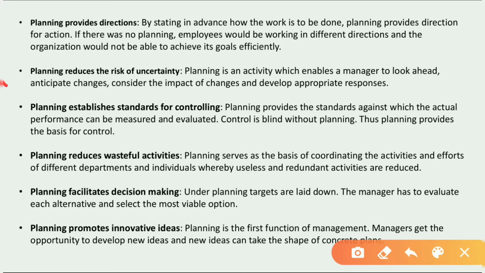Now, moving to the next point, planning reduces the risk of uncertainty. We have studied uncertainty. What do you mean by uncertainty? Uncertainty means things which are not sure, which are not fixed. So planning reduces the risk of uncertainty.